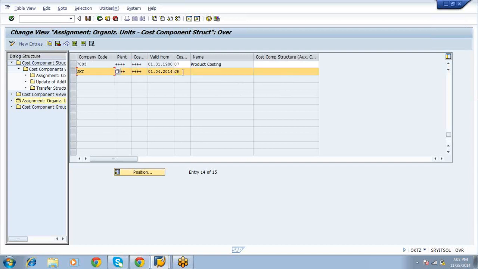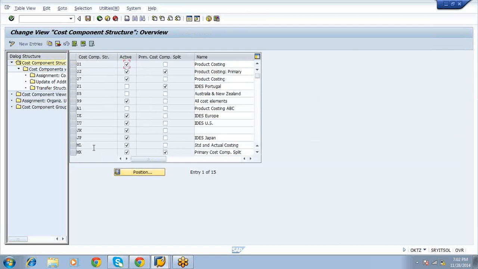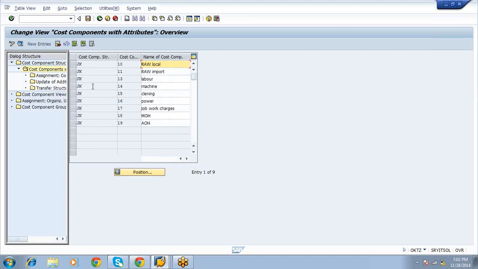For this company code, what cost component structure are they using? JK. Check that JK cost component structure. This is the cost component structure, right? Double click on cost components with attributes. These are all the cost components. Create one value field for each cost component.